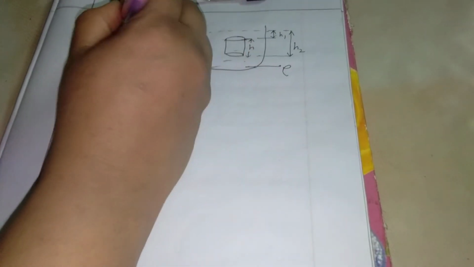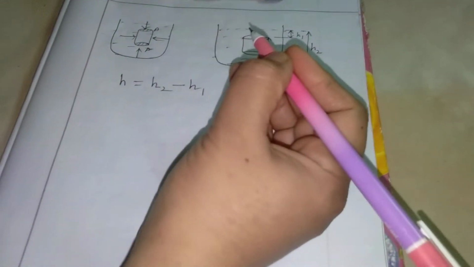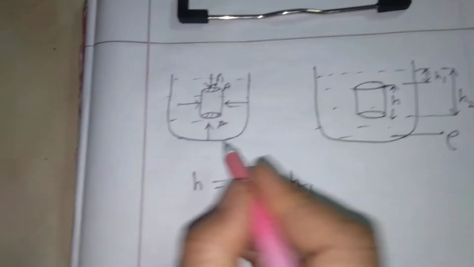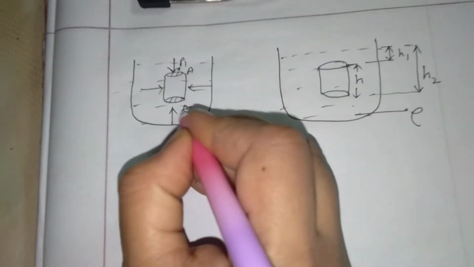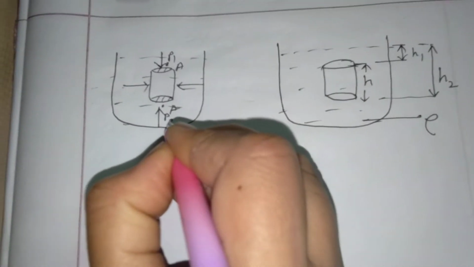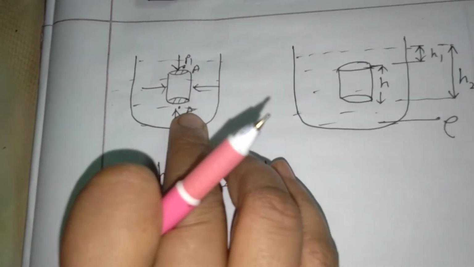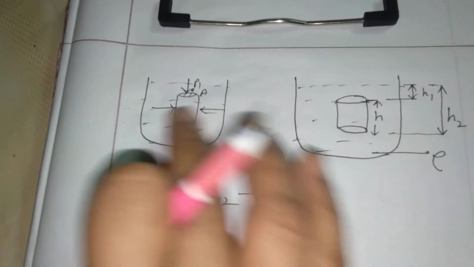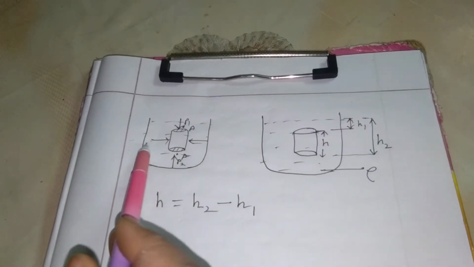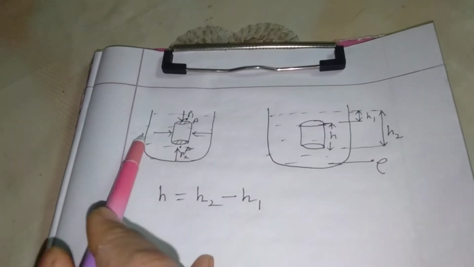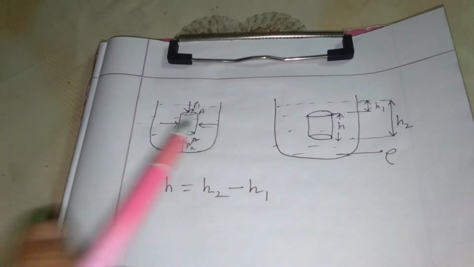And for vertical pressure, here is the downward force and here is the upward force. For the downward force, the pressure at this point will be P1, and for the upward force, the pressure at this point will be P2. But this P1 and this P2 will not be equal. These two horizontal pressures will be equal, so they will cancel each other's effect.